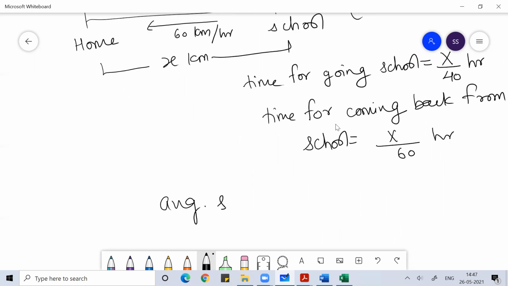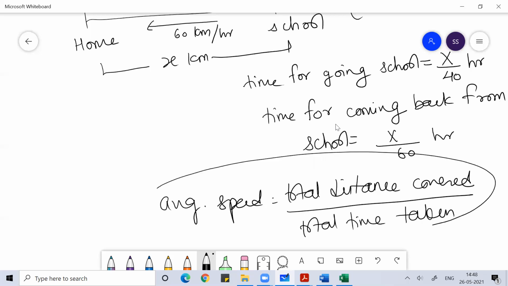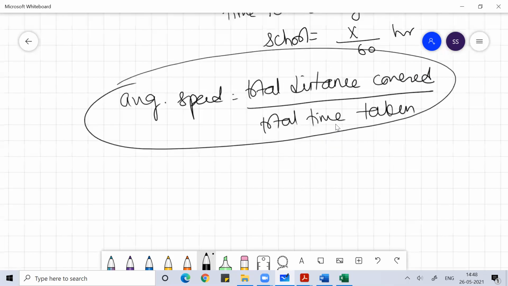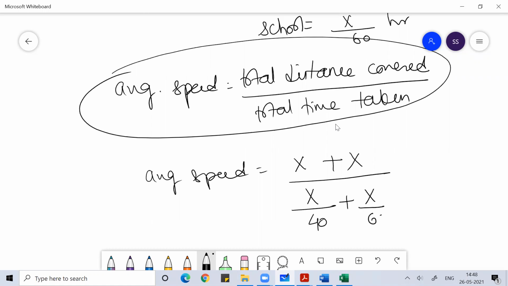The formula of average speed is total distance covered by total time taken. This is the formula of average speed. Total distance covered: you went x, you came back x, and the time you took. Time of going was x by 40, time of coming is x by 60.